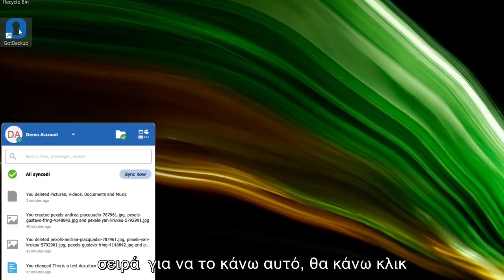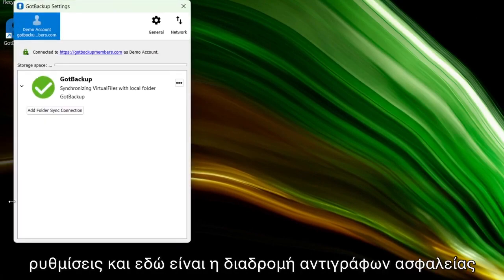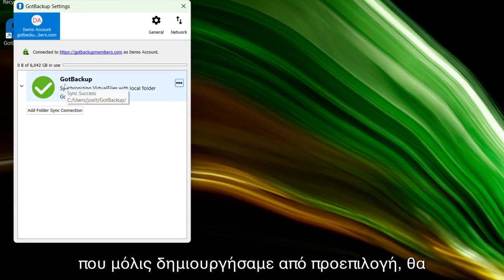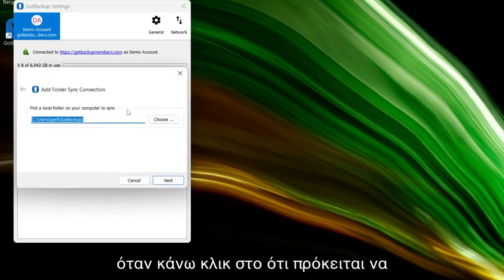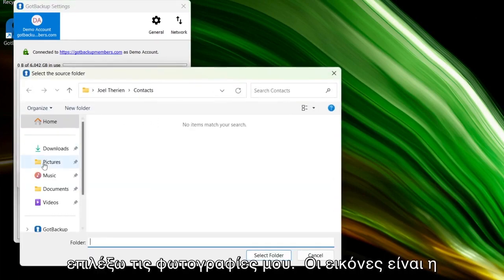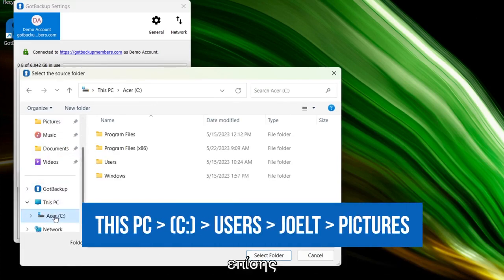So in order to do that, I'm going to click on this, come down to settings, and here's my GotBackup root that we just created by default. I'm going to add folder sync connection. I'm going to click that. I'm going to choose my pictures. So my pictures is my shortcut, which is also right here.